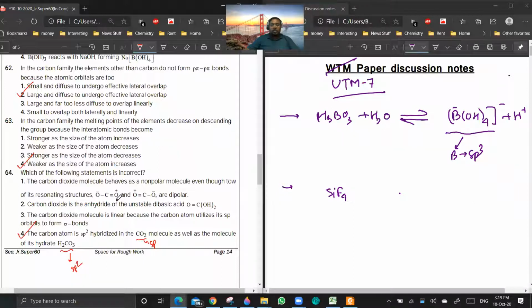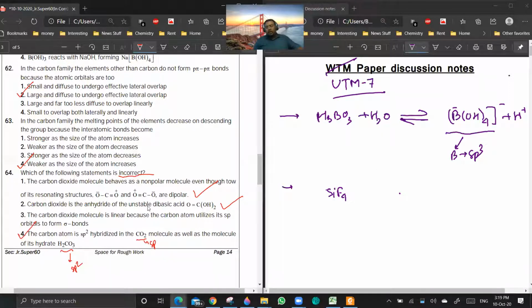Actually, H2CO3 is an unstable dibasic acid, so this is actually a correct statement. It is asking for the incorrect one. H2CO3 is unstable and does not exist in solid state. It only exists in solution phase.